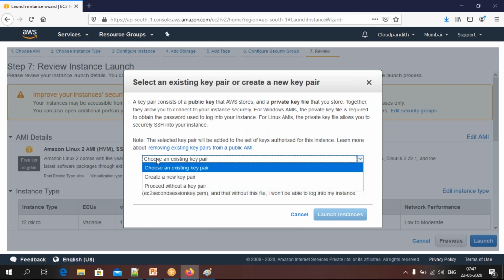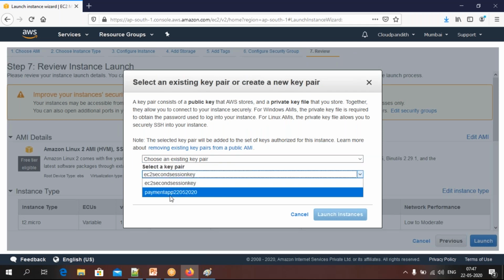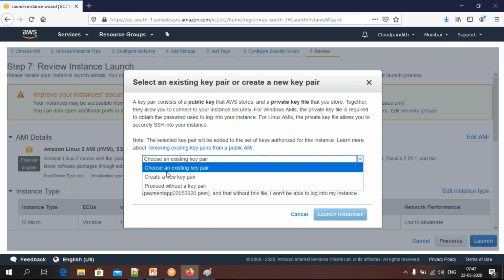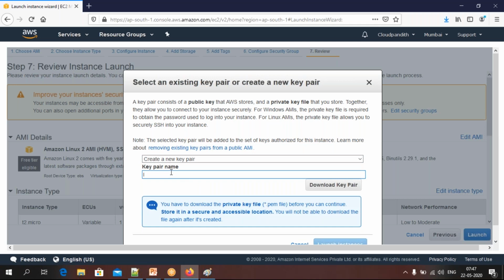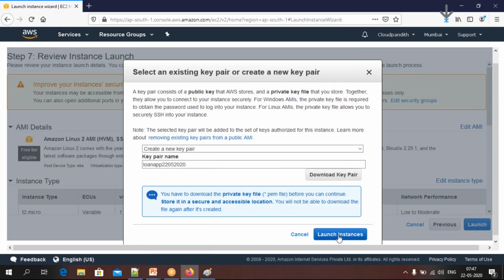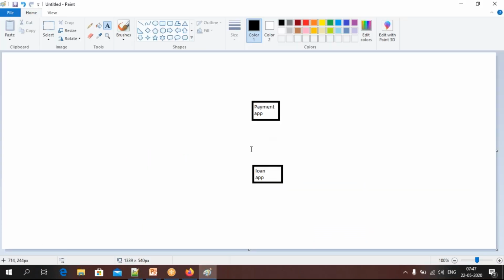If you want to use the key which you have downloaded previously, you can say existing and select the existing key, that is this one, payment app. But this is a loan app, right? That's why I will create one more key. You can say loan app 2205. See, you need not maintain this many keys. One key is more than enough, friends. Click OK. Now click launch instances. So now I have launched two things. One is payment app, one is loan app.